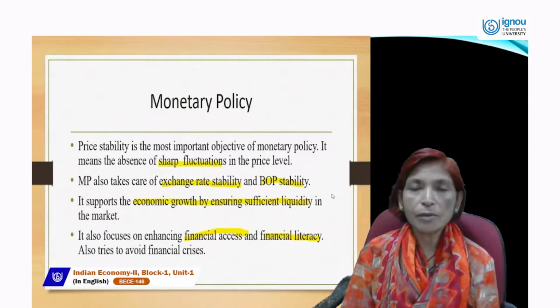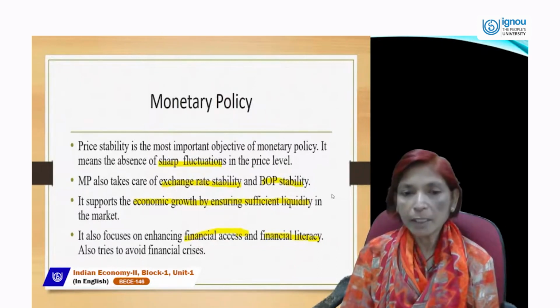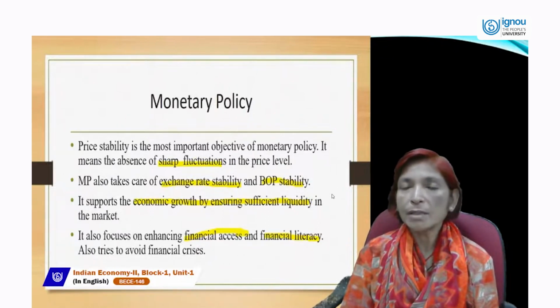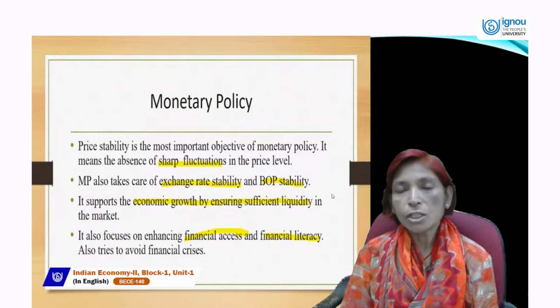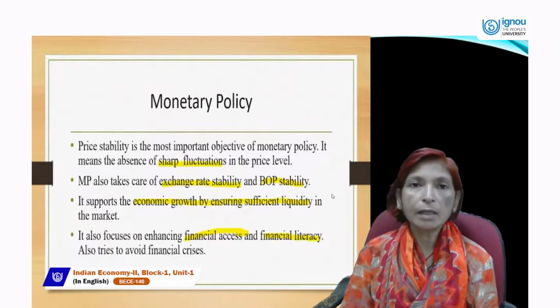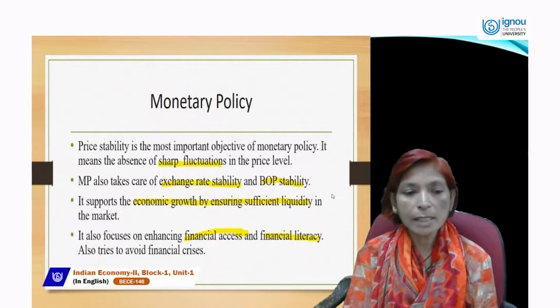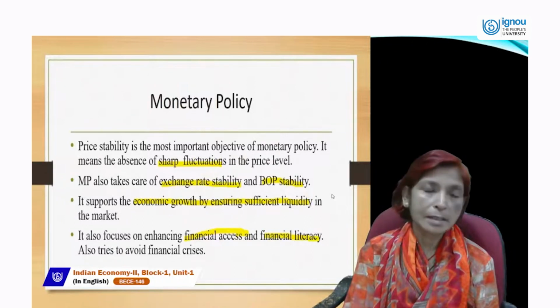It means the absence of sharp inflation or fluctuations in the price level is called price stability. Monetary policy also takes care of exchange rate stability, and exchange rate stability will maintain stability in the balance of payment. It supports economic growth by ensuring sufficient liquidity in the market. And it also focuses on enhancing financial access and financial literacy, and tries to avoid financial crises.